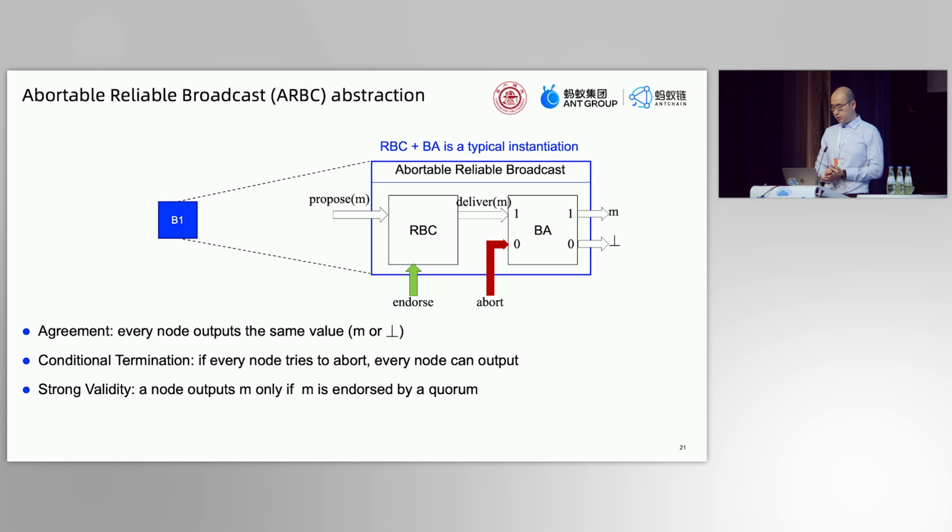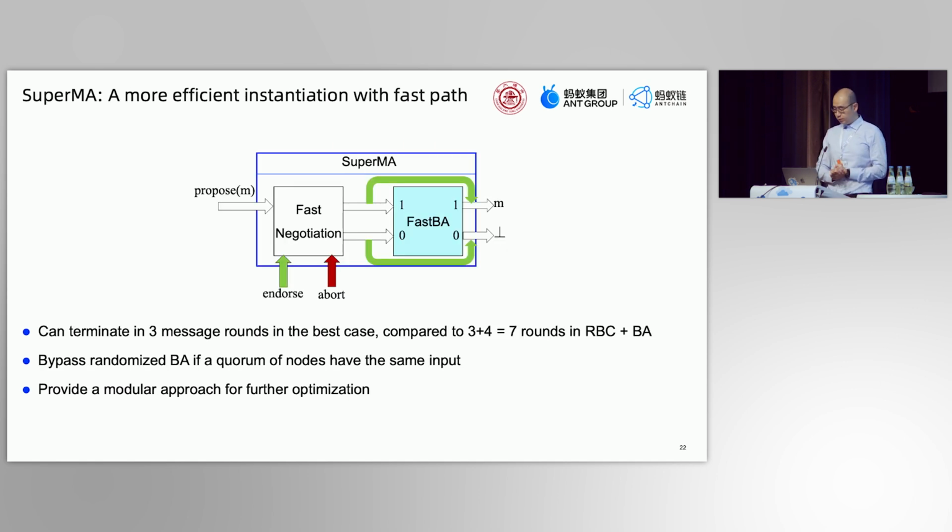Namely, agreement, conditional termination, and strong validity. The strong validity, we have already used it to design the pass mechanism. The conditional termination says that if every node tries to abort, then every node can output, so that's why it's conditional. So with this abstraction, we can have a modular approach to optimize the agreement.